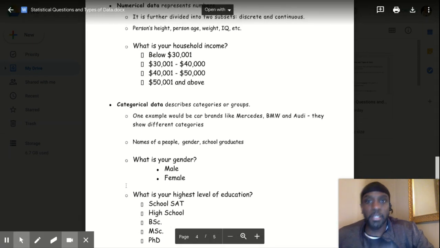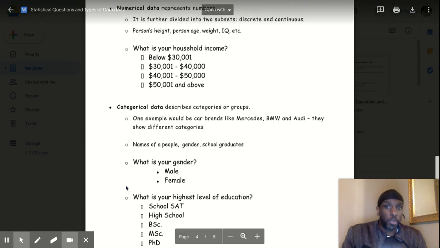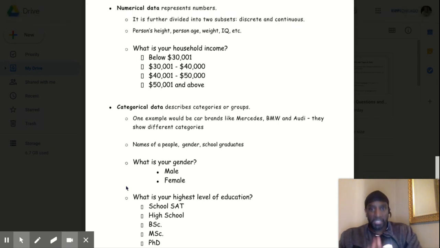So here we go. Categorical data. It describes categories or groups. One example would be car brands. What car brands do all the students like in KIPP? One may say BMW, one may say Audi, one may say Mercedes. That's categorical data. That is not a number. We're collecting categories or groups, okay?